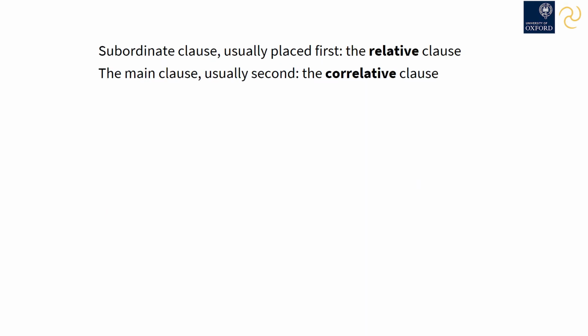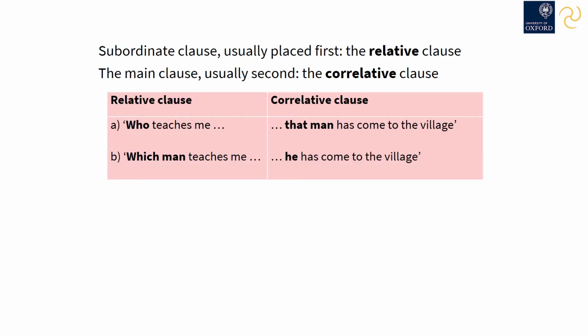In Pali, the subordinate clause, usually placed first, is called the relative clause. And the main clause, usually placed second, is called the correlative clause. So from our example sentence, the relative clause would be, who teaches me? And it will be completed by the correlative clause. That man has come to the village. One could state this slightly differently by saying, which man teaches me? He has come to the village.